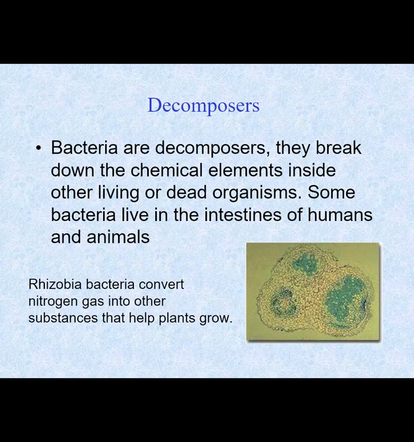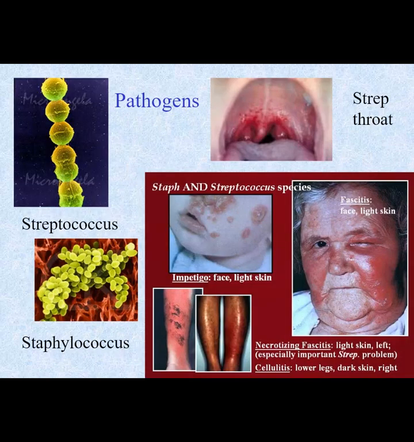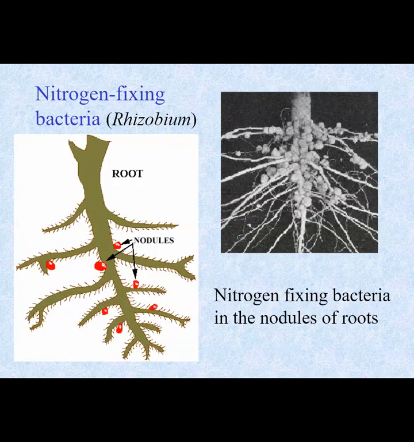Firstly, decomposers. Bacteria are decomposers. They break down chemical elements inside other living or dead organisms. Some bacteria live in the intestines of humans and animals. Rhizobia bacteria convert nitrogen gas into other substances that help plants grow. Secondly, pathogens like strep throat, Streptococcus, Staphylococcus. Staph and Streptococcus species cause diseases like fasciitis and impetigo. Nitrogen-fixing bacteria, Rhizobium. This is a picture of nitrogen-fixing bacteria in the nodules of roots.